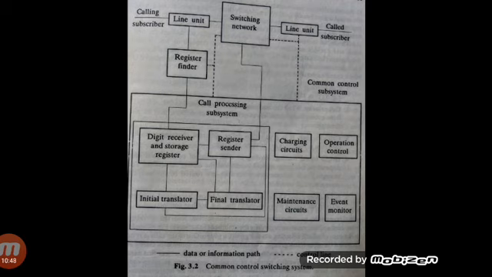Operation control monitors the subsystems, and switching networks are used for monitoring and maintaining the operation of data communication from the calling subscriber to the called subscriber. The initial translator and final translator analyze the data information and send it to the next stage of the maintenance circuits.